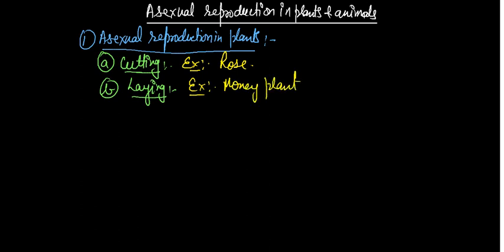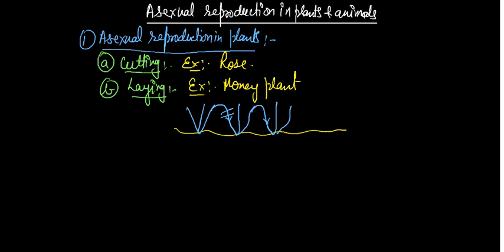What you have done in this: suppose this one is the soil, and you just put a plant part here, take the plant part and keep it into the soil. Later this plant part raises a new plant body and you cut it here. Later the same thing happens, you keep this plant part in the soil. See here, one more plant will be raised and later you cut it. So with the help of one plant you obtain two more plants. Okay, so this is the layering part.